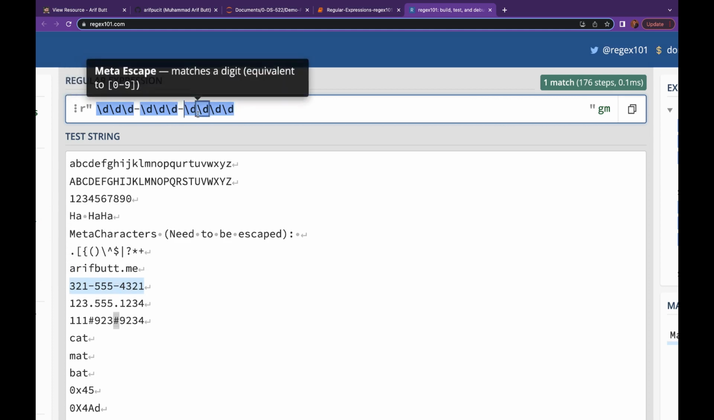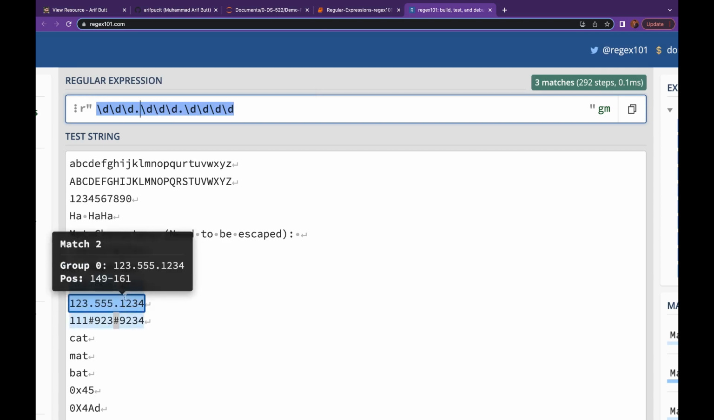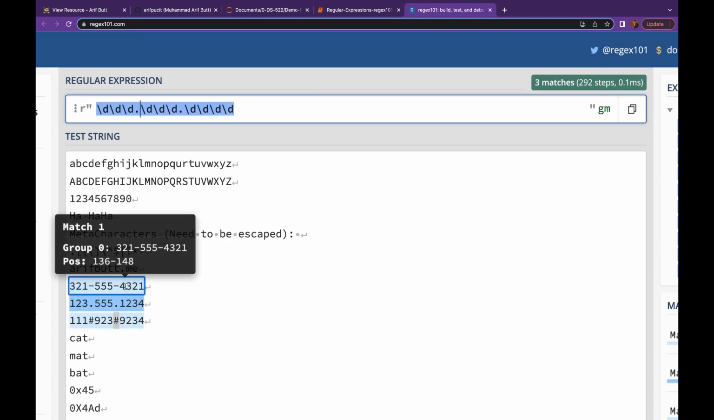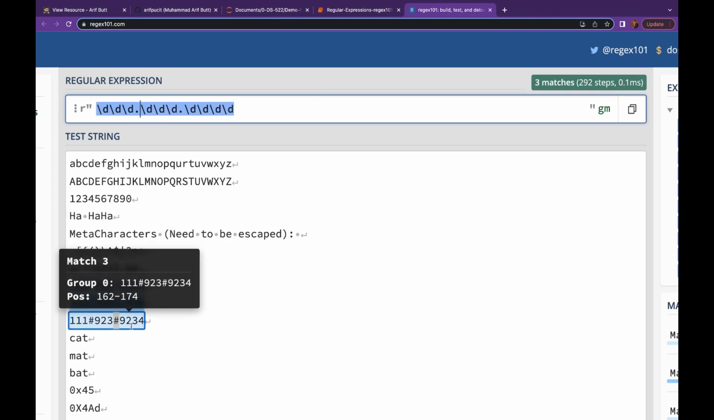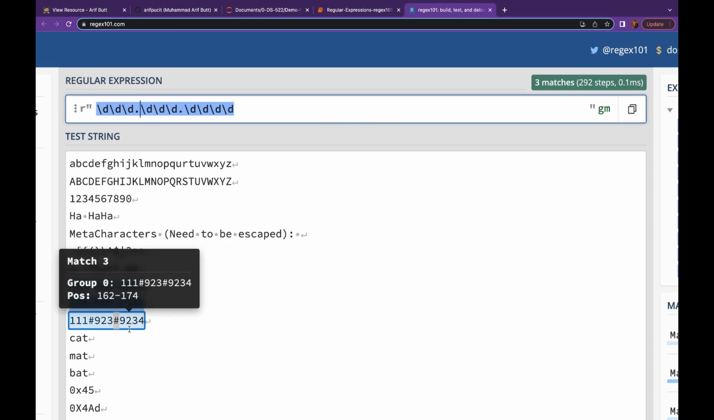If I put a dot over here and a dot over here, you see all these are selected. This is also selected, this is also selected, and this is also selected. The reason is that this dot is a special character that matches any character except for line terminators. So we have this false positive as well. This invalid phone number is also matched.